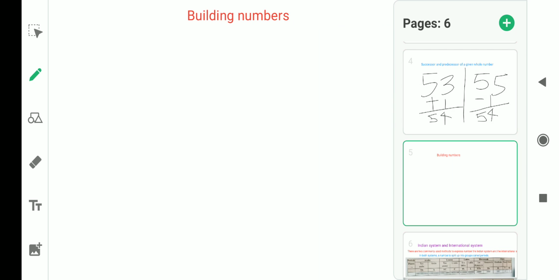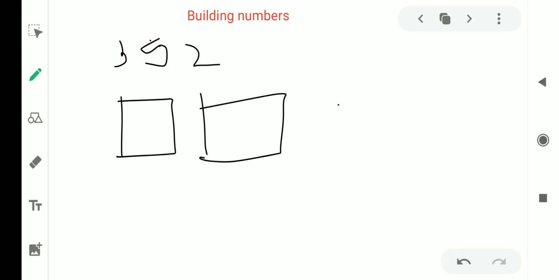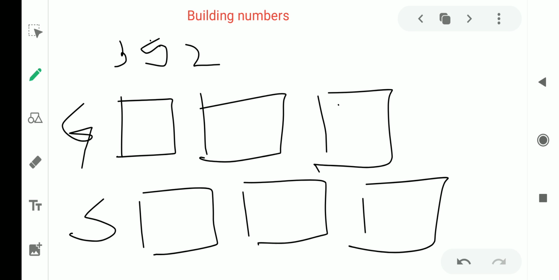Next is building numbers. Building numbers means how to build a number. Suppose three digits are given: 3, 5 and 2. By combining these three digits, you have to form one 3 digit number. So first you make 3 boxes, because I have to make a 3 digit number. There we can do the greatest number and the smallest number. Two things we can do. Suppose we have to find both of these.